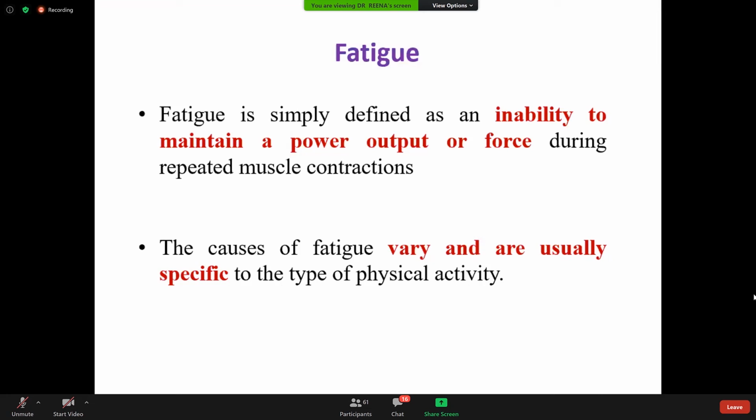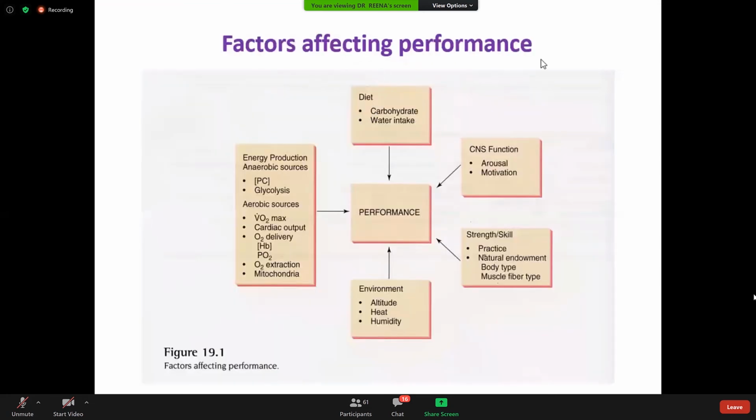Another important reason is ATP. So these are the reasons why fatigue develops. Now, these are the factors which increase or affect performance. Diet: when you take carbohydrate and more water, fatigue can be delayed. CNS function: if there is motivation and arousal, like caffeine, tea, that increases the CNS function and increases the performance. Strength, skill, practice, body type, and muscle fiber type can also increase the performance.